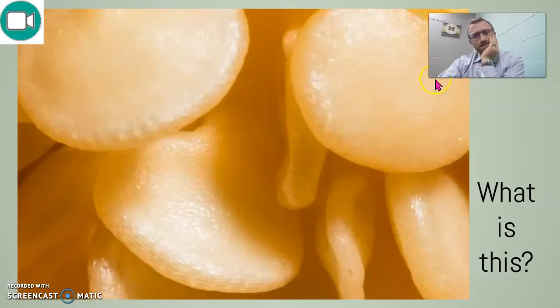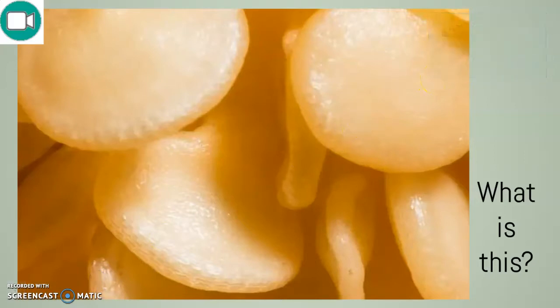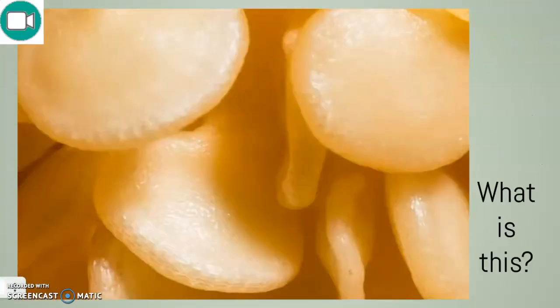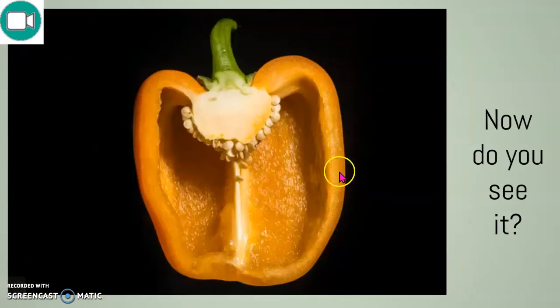But my question, what is this? What in the world is this? Would it help if I did this? Ah, you see it now? This was just a really zoomed in picture of the seeds on a bell pepper, which, if you didn't know, you'd be like, I don't know what that is, like a mushroom or a fungus or something. But that's how some of you guys are reading. Some of you guys are reading the zoomed in descriptive passages of your book, just being like, I don't know what this is, and keep on going.